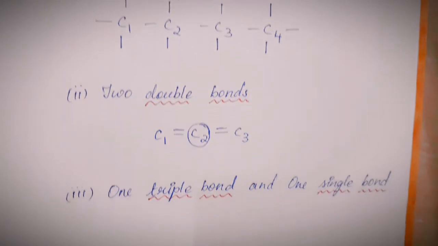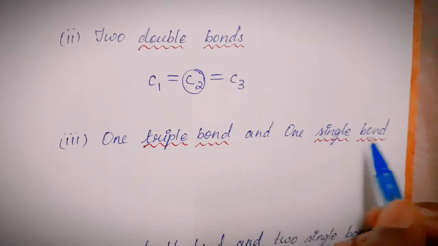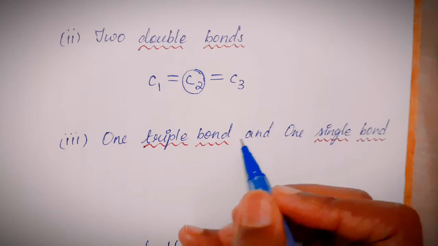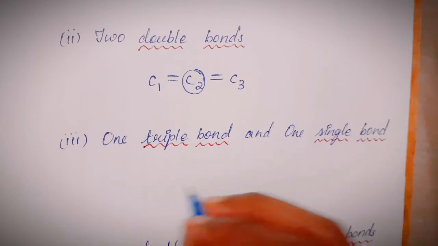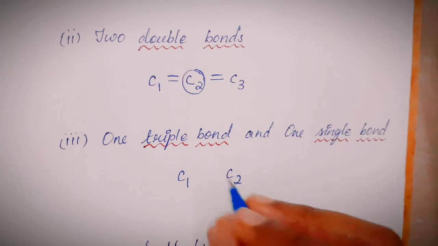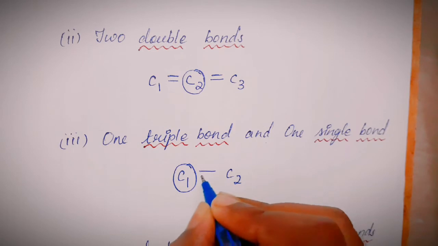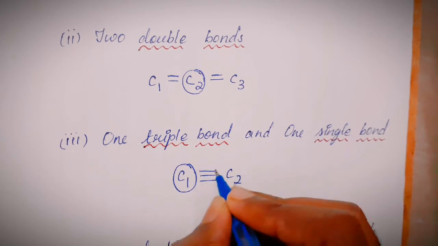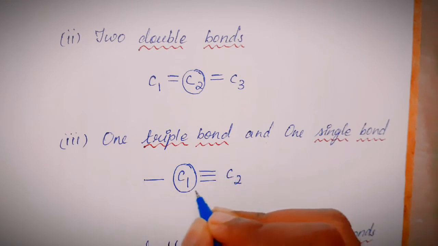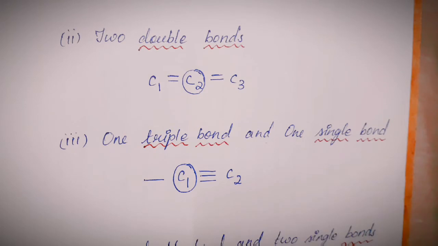Now the third possibility. 1 triple bond and 1 single bond, because a triple bond accounts for 3 bonds and the fourth bond will be a single bond. Now I'll write C1, C2. These are the 2 carbons. I'm going to consider C1. It's going to form a triple bond, 1, 2, 3, a triple bond on this side and a single bond on this side. So totally we have 4 bonds satisfying the octet configuration. This is the third possibility.